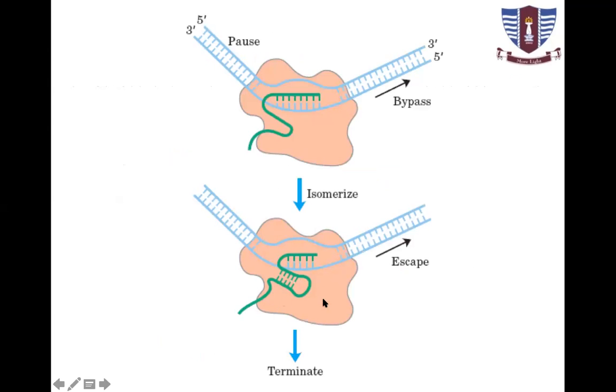So this hairpin-like structure produced in the messenger RNA itself halts the activity of the RNA polymerase so that it stops the transcription process, and that leads to termination of RNA transcription.